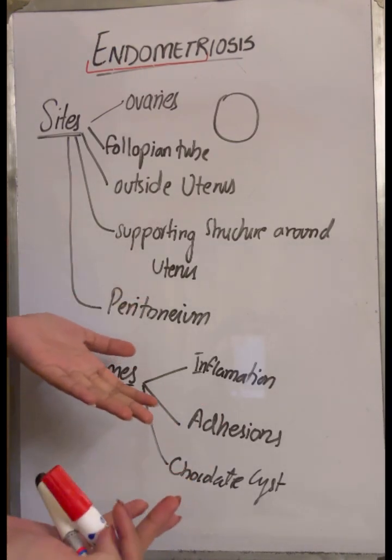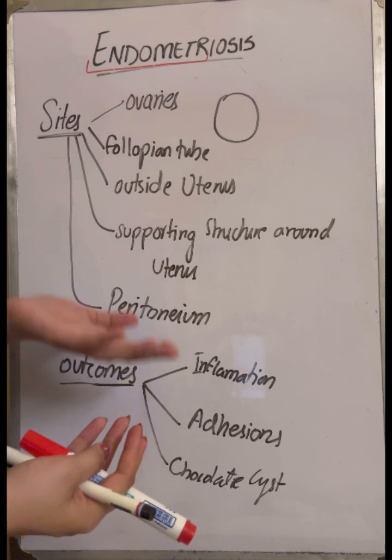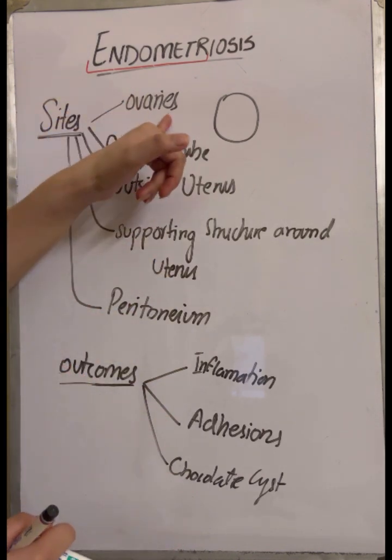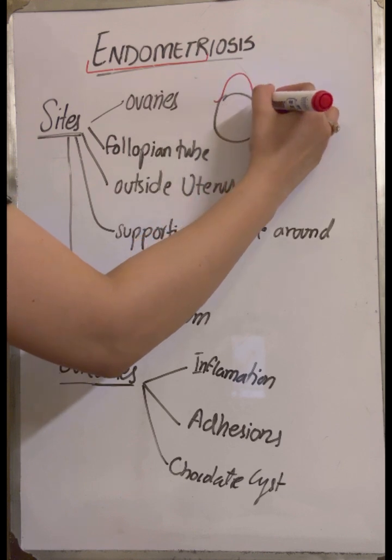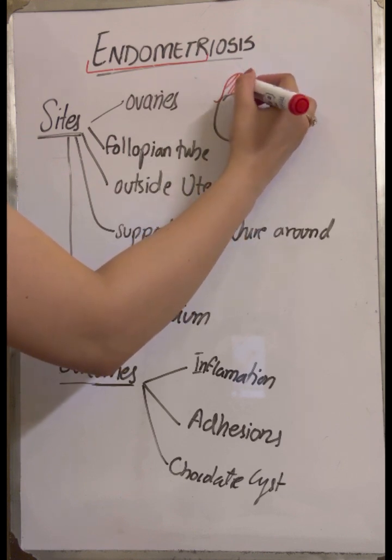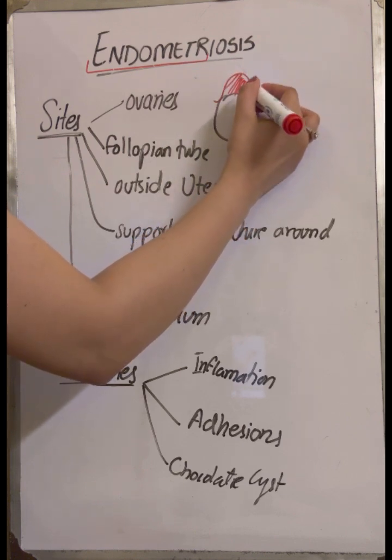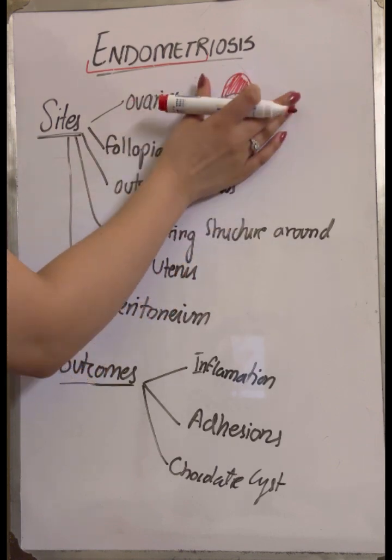Now, what are the sites where this endometrium tissue can be formed? Endometriosis can occur, first of all, on the ovaries. On the ovaries, when this endometrium tissue is formed, it basically looks like a cyst on the ovary.